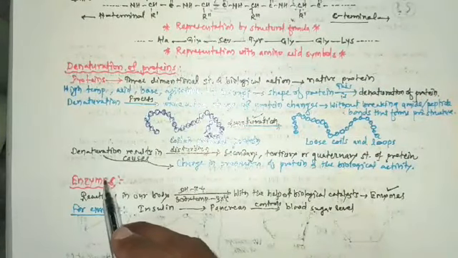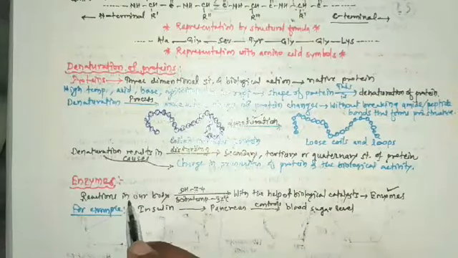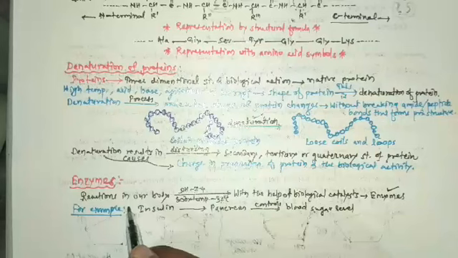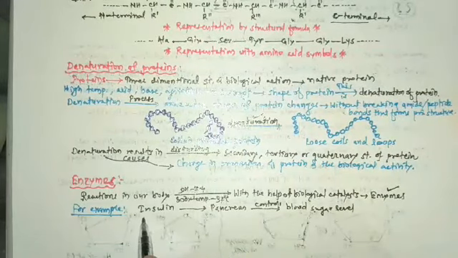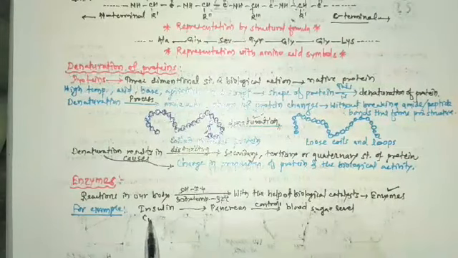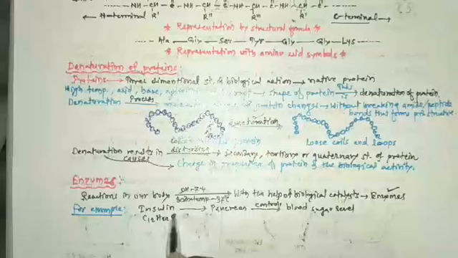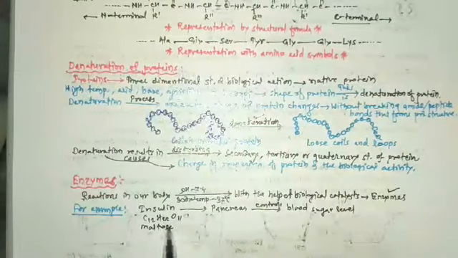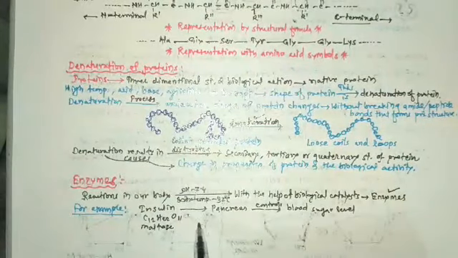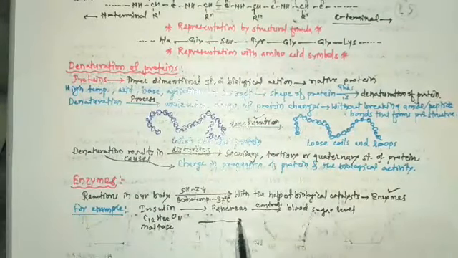Then another example, in our body maltose converts to glucose with the help of enzyme, and that enzyme is the maltase. In our body, maltose having the formula C12H22O11 gets converted into glucose.